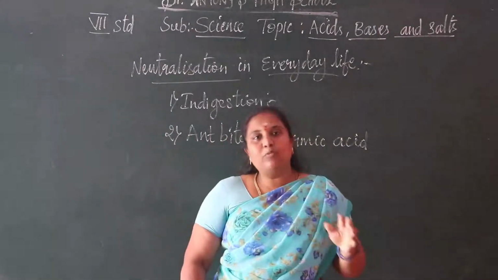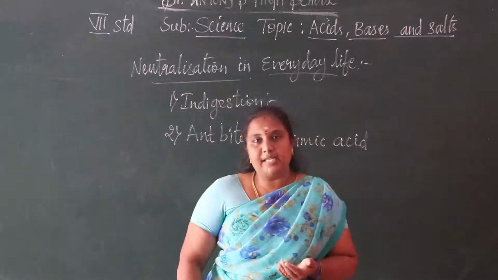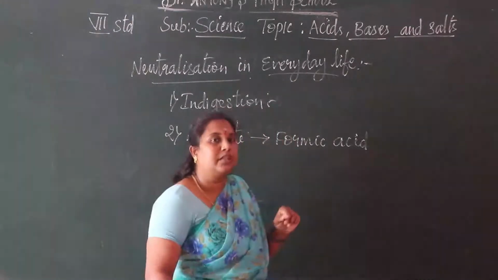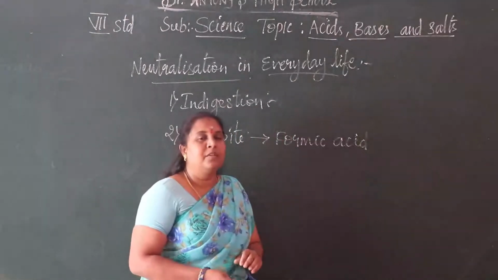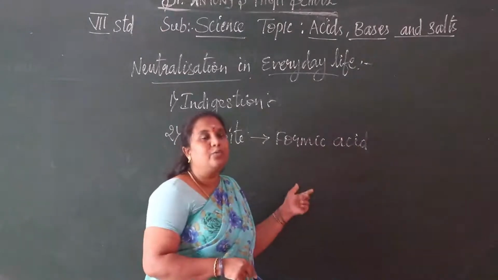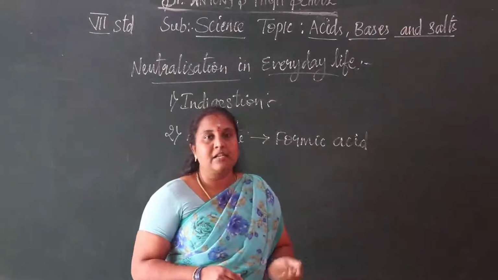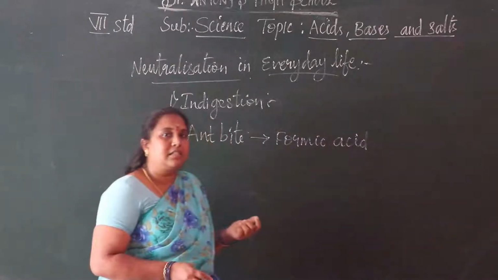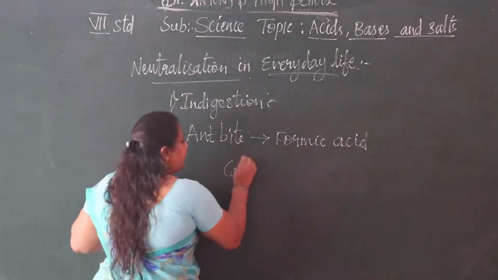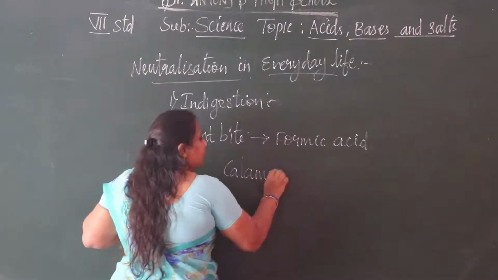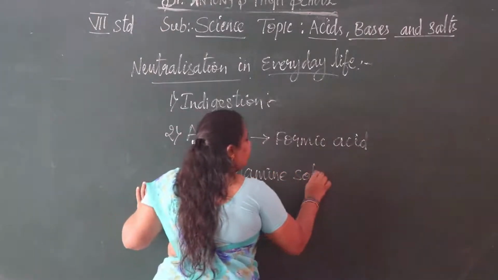To remove that, we can neutralize the place where the ant bit. How to neutralize? We can use calamine solution. What is this solution?